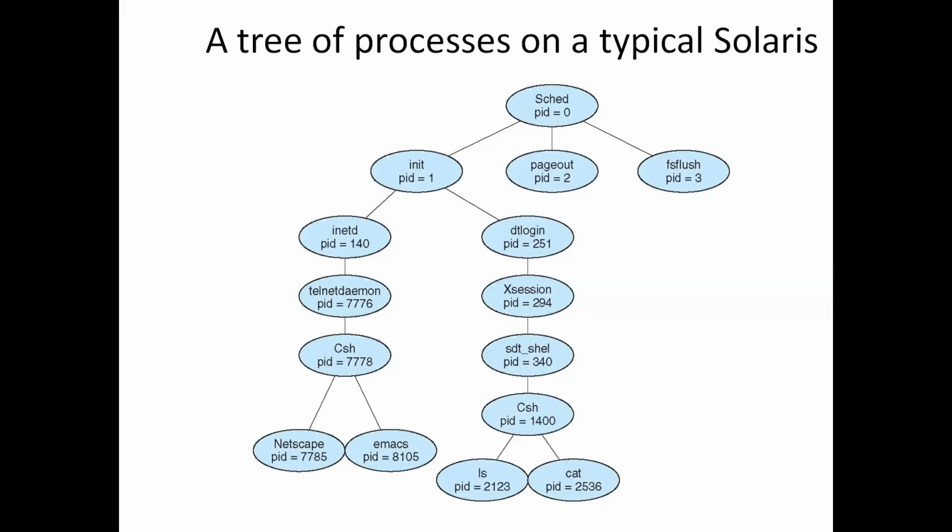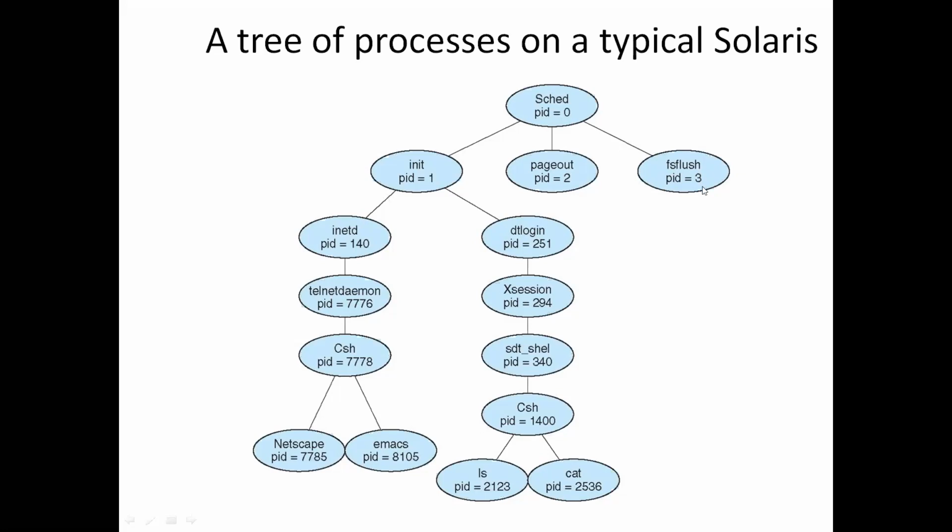The topmost process, which is the first process in this Solaris operating system, is the sched process, and its process ID is equal to 0. This process creates several child processes, like the page out process and another process called the fs flush process.